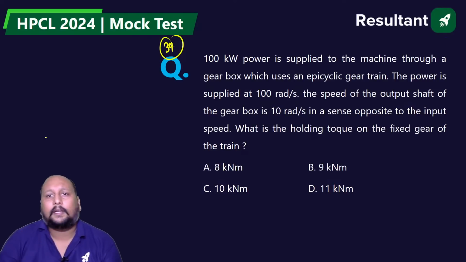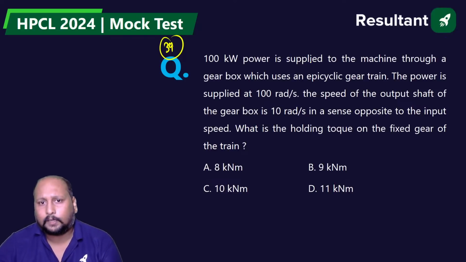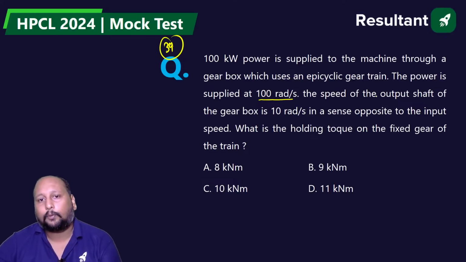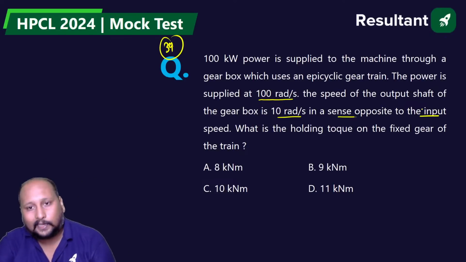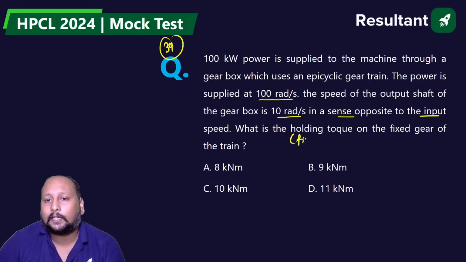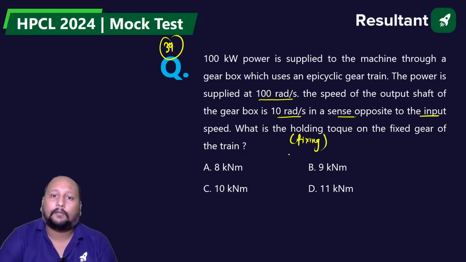100 kilowatt power is supplied to a machine through a gearbox which uses an epicyclic gear train. The power is supplied at 100 radian per second, and the speed of the output shaft in the gearbox is 10 radian per second in the sense opposite to that of input. That means if input is clockwise, then output will be anti-clockwise. What is the holding torque? Holding torque means they are asking about the fixing torque on the fixed gear of the train.